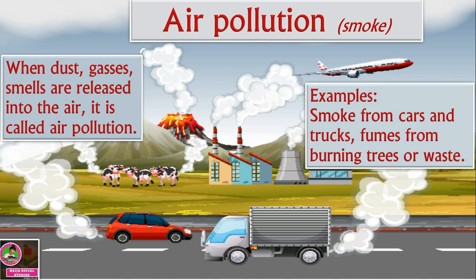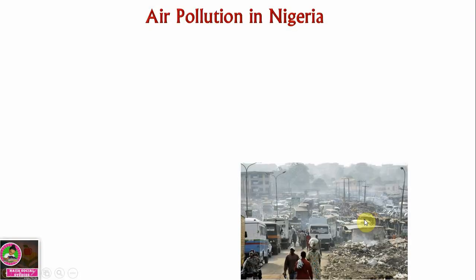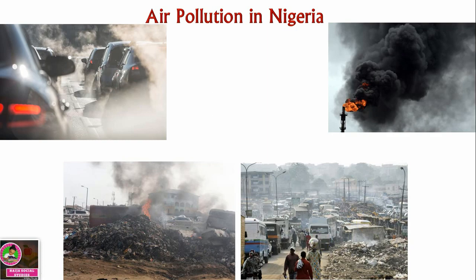Let's take a look at some examples. Then you have fumes from burning trees and waste. When trees are burning or you're burning waste, that is air pollution. These are some of the sources of air pollution in Nigeria. You have pollution from gas flaring, you have pollution from cars, you have pollution also from dirt being burnt. They don't look nice at all.